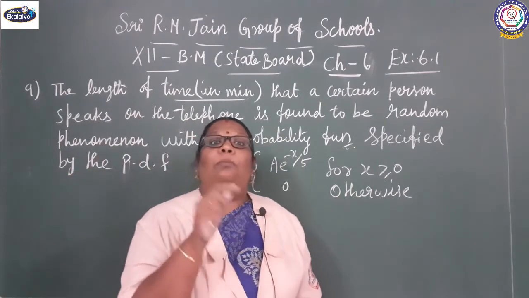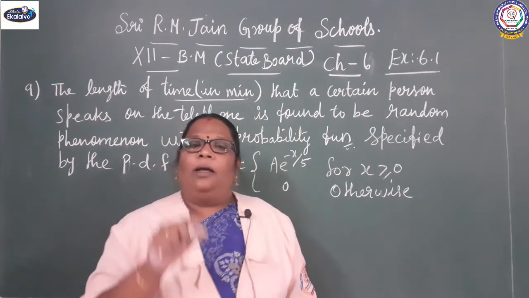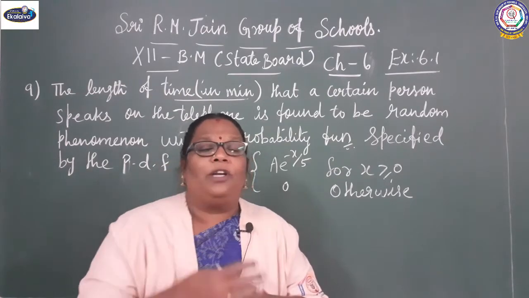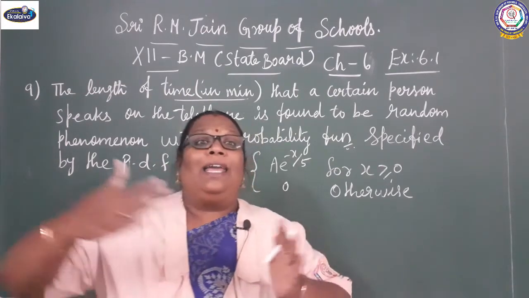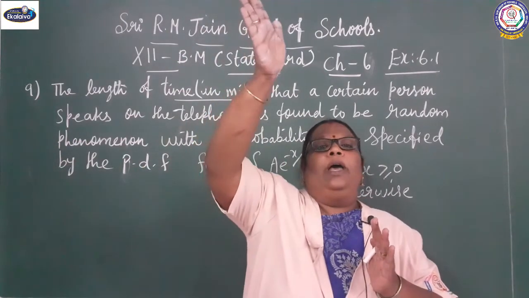It is given as a probability density function. What is a probability density function? It is the integral from minus infinity to infinity of f of x dx, because the telephonic conversation time goes to infinity.